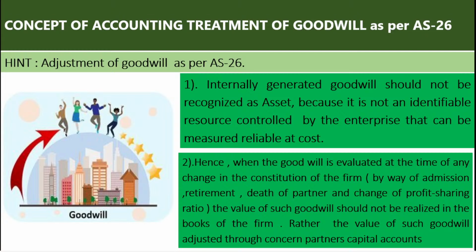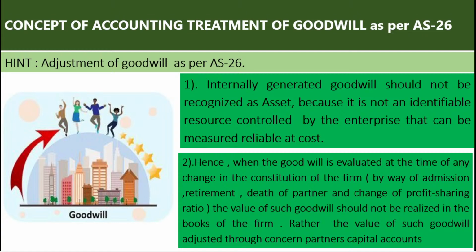The summary of the part of AS-26 relating to reconstitution of the partnership firm is like this. First point, internally generated goodwill, also called self-generated goodwill, should not be recognized as an asset. There are 3 reasons: number 1, it is not an identifiable resource controlled by an enterprise; second, it cannot be measured at a reliable cost. And the next point is how to treat it. It is adjusted through the partners' capital account or current account. I think everybody understands the concept.